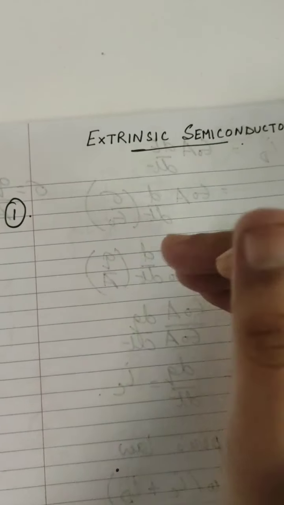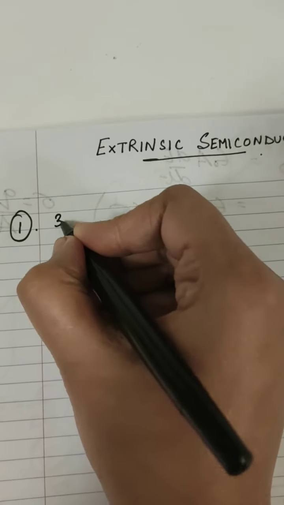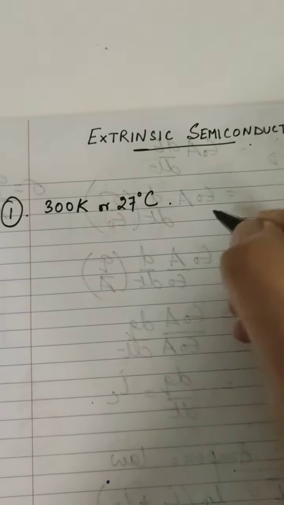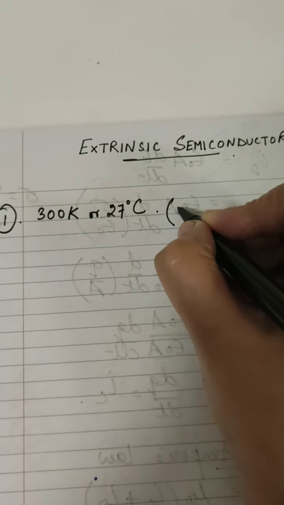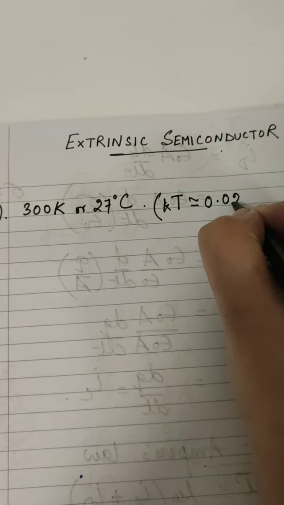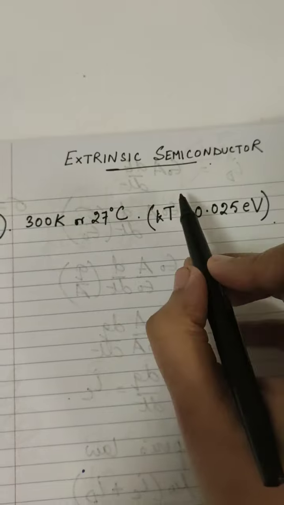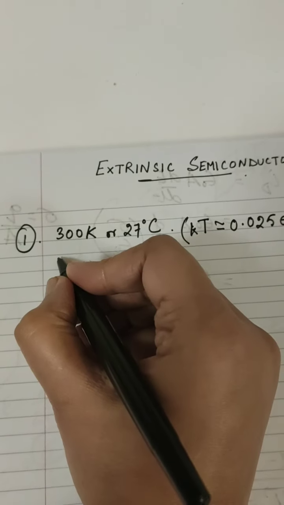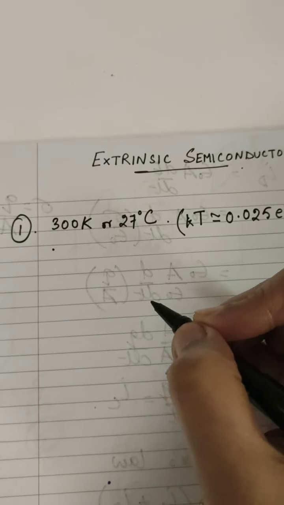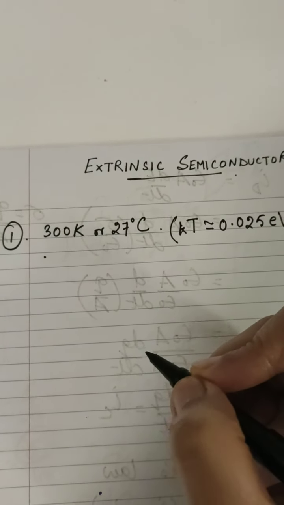The conductivity of intrinsic semiconductor is very poor. At room temperature, that is 300 Kelvin or 27 degrees centigrade, it provides an energy of nearly equal to kT, where k is the Boltzmann constant. It provides an energy of 0.025 electron volt. So at room temperature, only one covalent bond breaks out of 10 to the power 9 atoms. One covalent bond breaks and generates a thermally excited electron which is available for conduction.